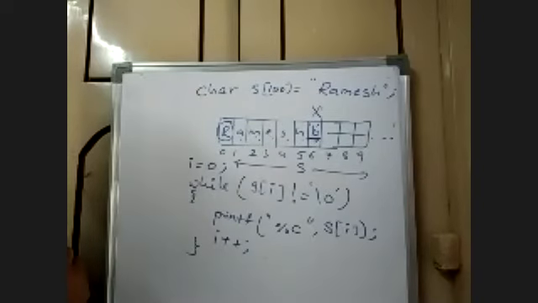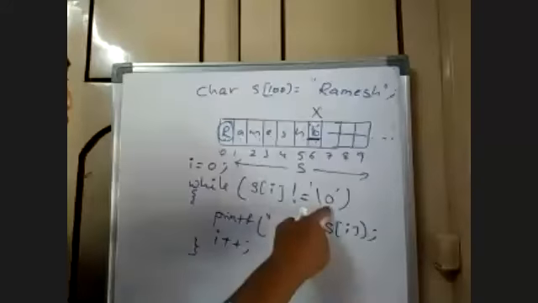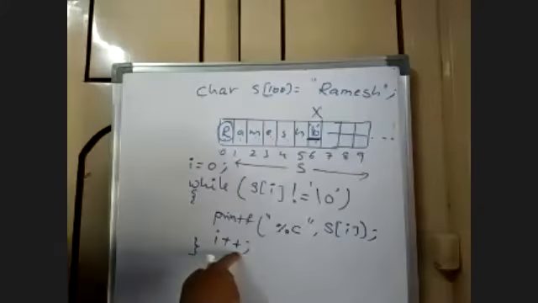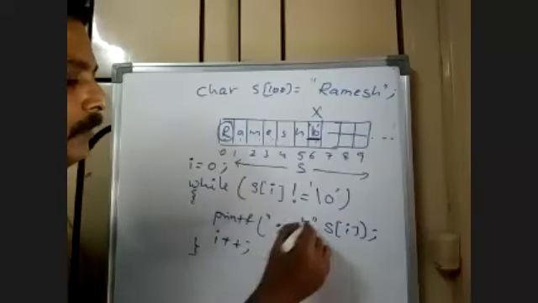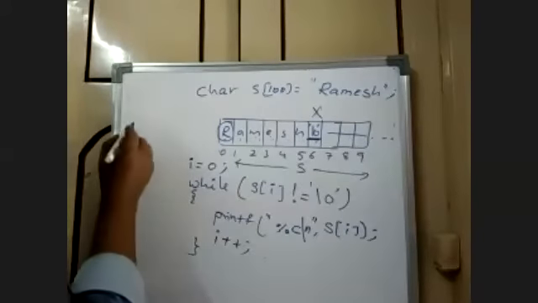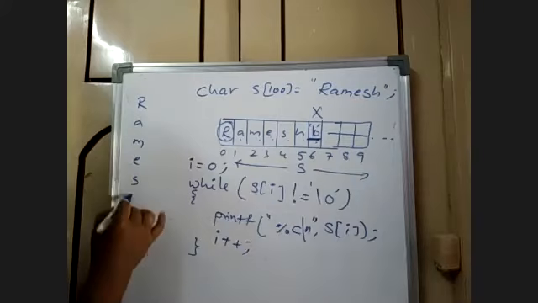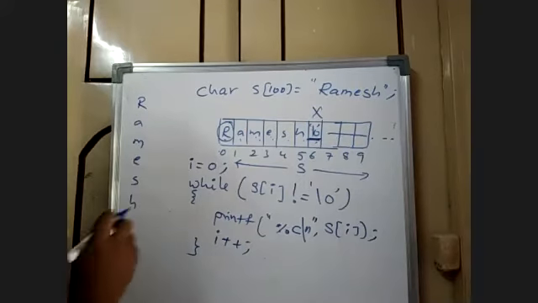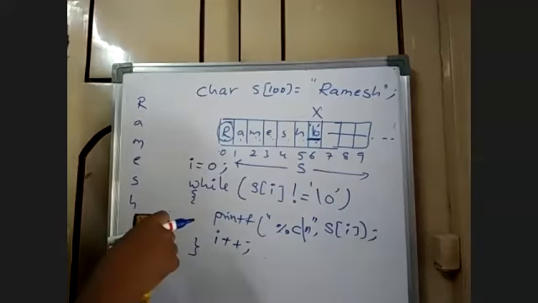I plus plus. It starts at 0 till I find null. I print every character and just go for I plus plus. Now, if I mention backslash n here, then the result will be like this. Isn't it? The result will be like this. Got it? So this is how we try to manipulate our strings.